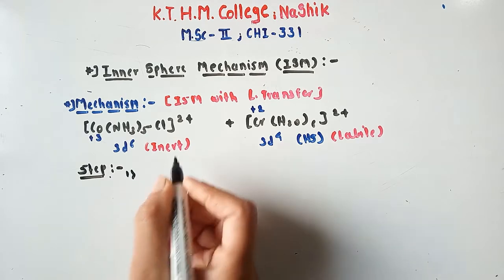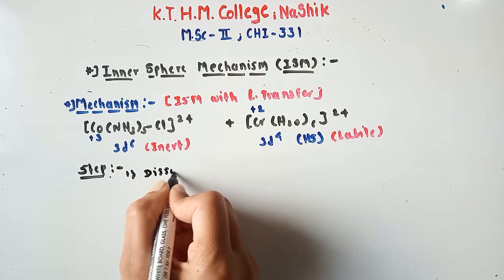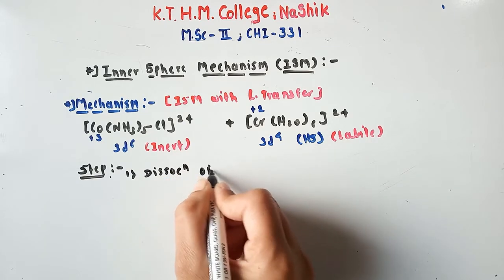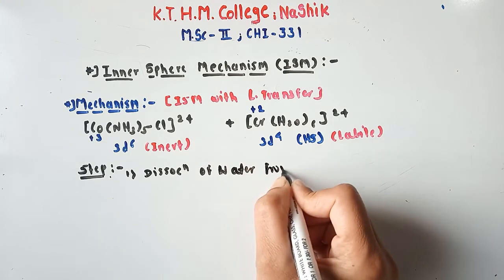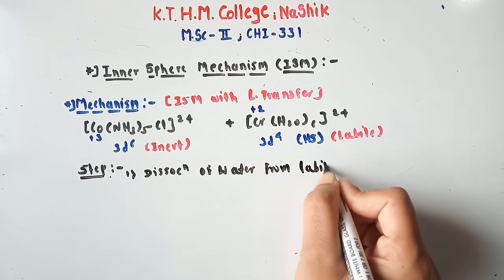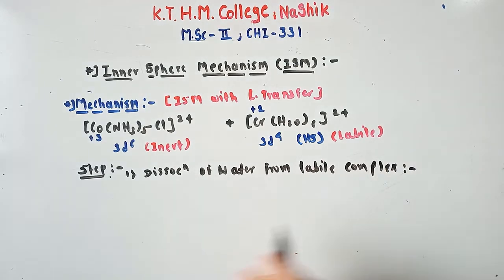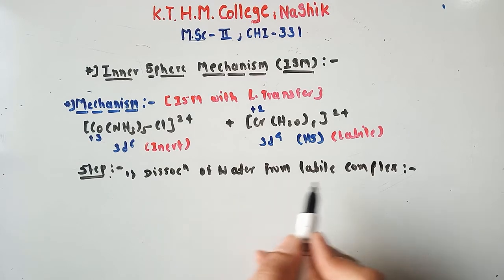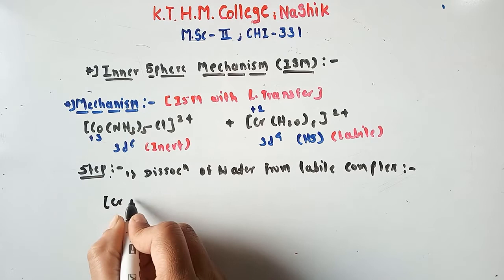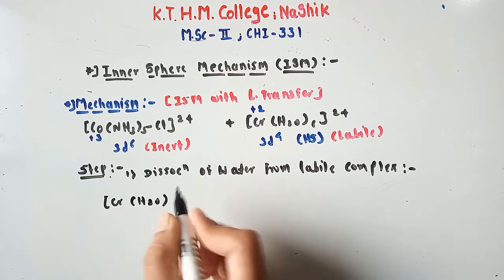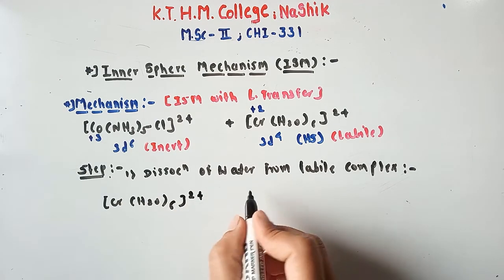the first step is dissociation of water from the labile complex. This is our labile complex, [Cr(H2O)6]2+.